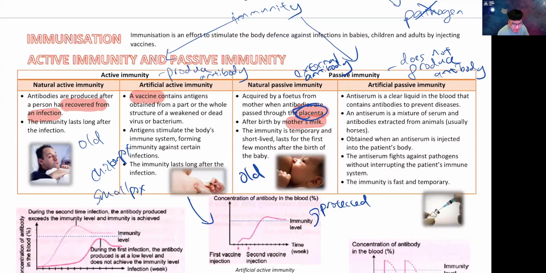Okay, let's look at 200 years ago. Now it's 2022, right? If you look at 200 years ago, in 1822, that's not very long ago. It might be very long for us, but in terms of history, it's not very long. Back at that time, the death rate of children was really, really high. I don't know the exact percentage, but it's really high.